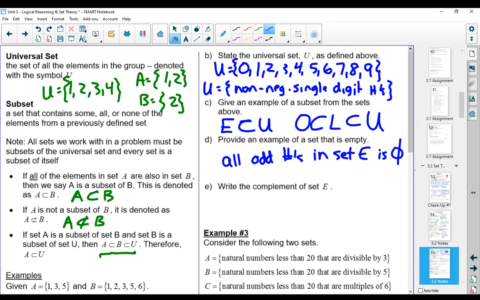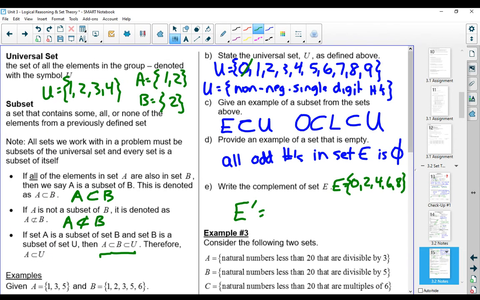Now, if we're looking at the complement of set E, just as a refresher, set E was 0, 2, 4, 6, 8. So the complement of E would be all of the numbers that are not in E but are in the universal set.